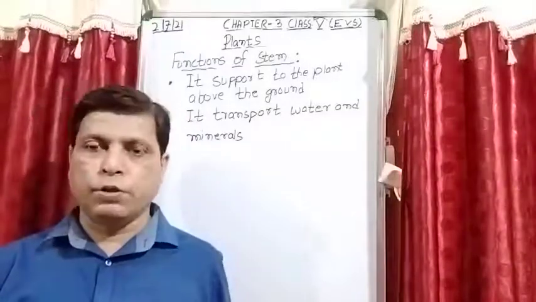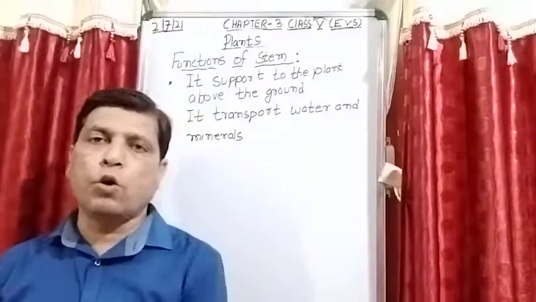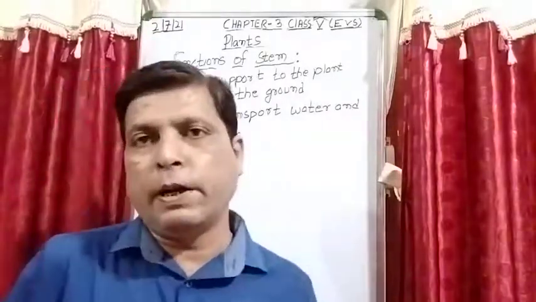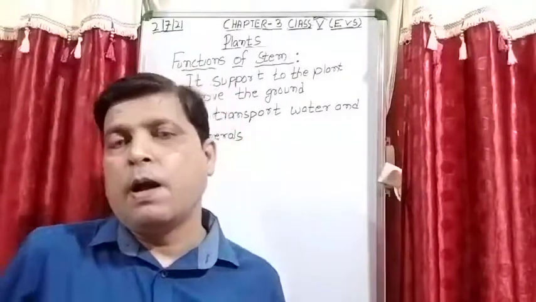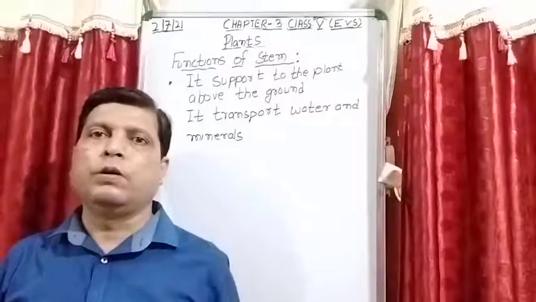So don't be confused. This is the function of the root, of course, because the root absorbs water and minerals from the soil, not the stem. But the root is below the ground.